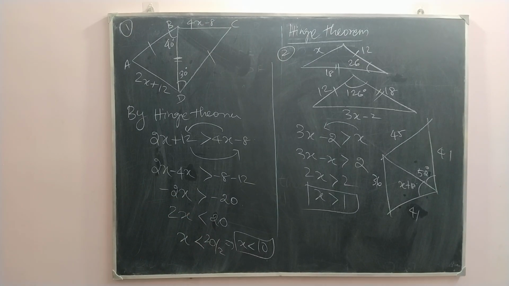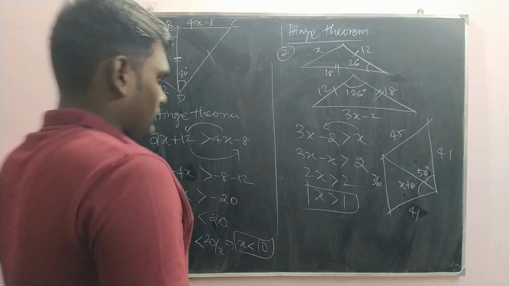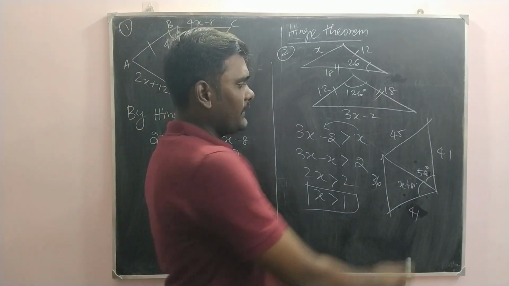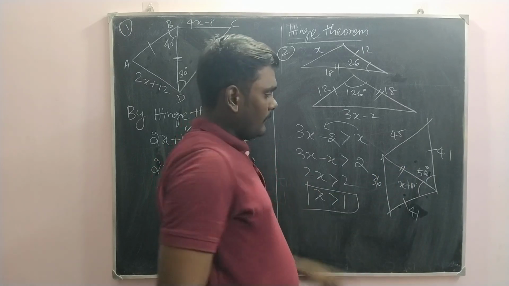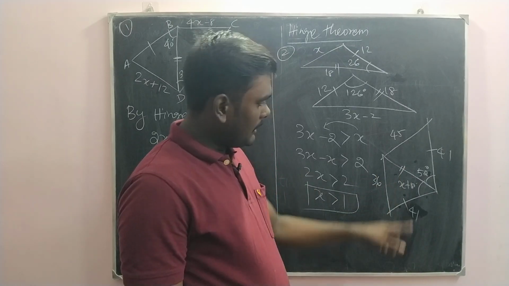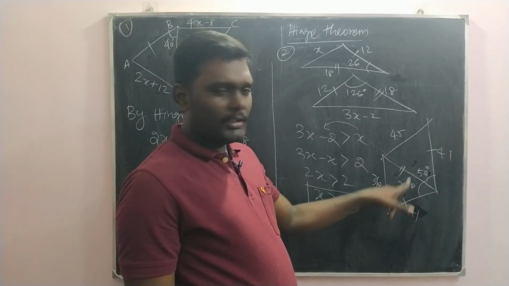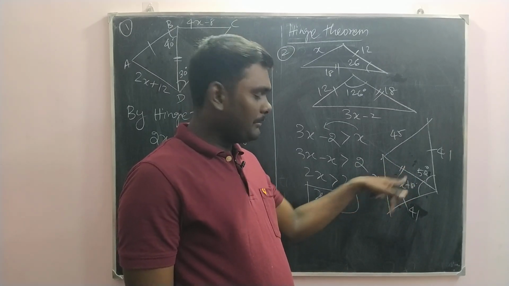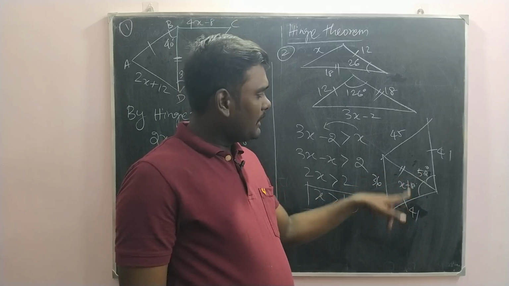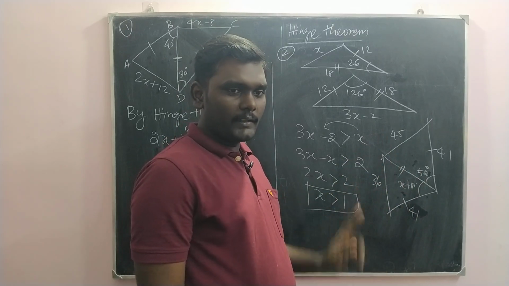Try doing the question and tell your answers. See, two sides equal. Yes, they are. This side is common. And then we have these angles. We couldn't compare these angles. If you are comparing the angles, it means the Hinge theorem. We are not comparing that. Rather, what are we comparing? The sides. 45 and 36. Which is greater?